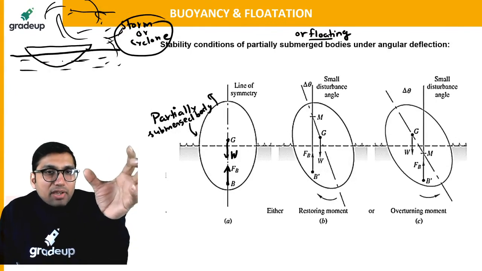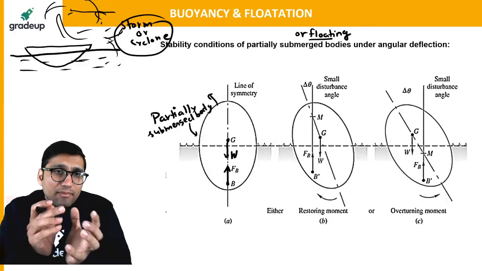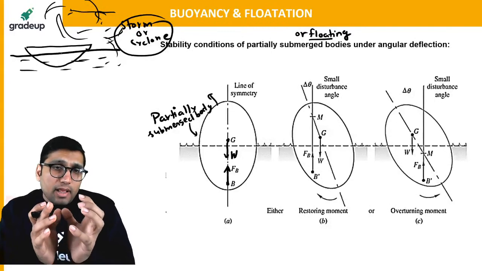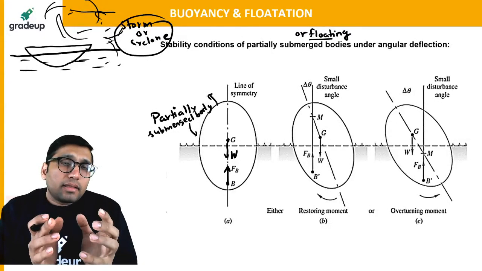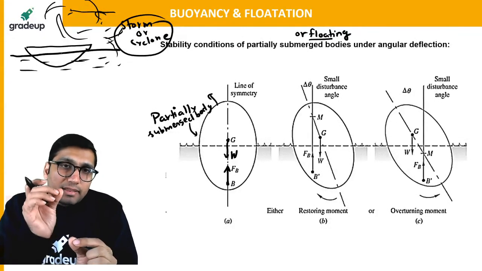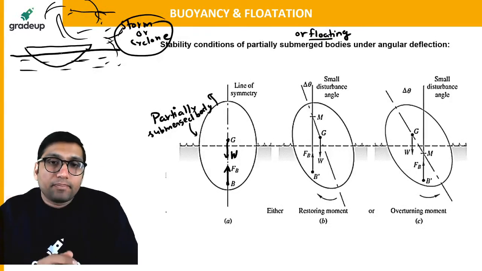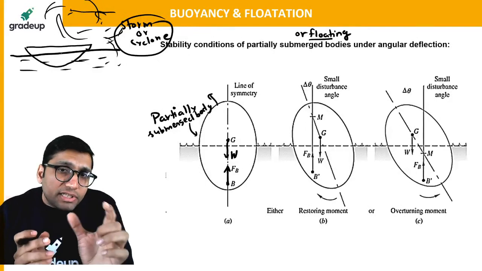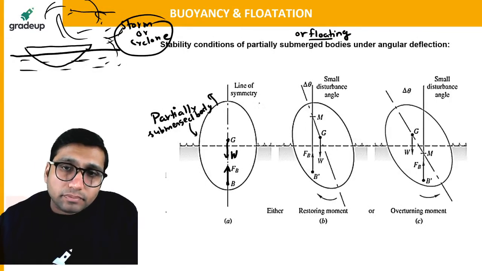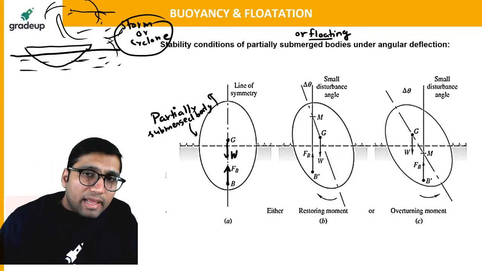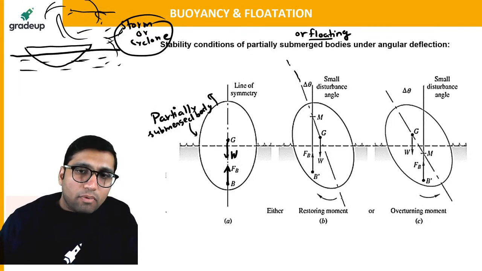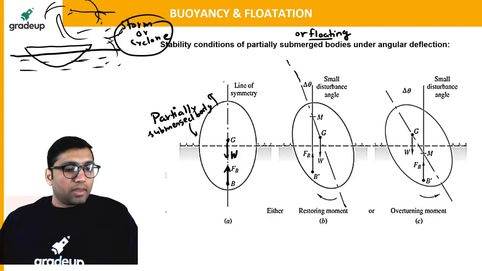This ship will have a minor displacement. Let us say there is a small sea storm in the ocean, and because of that the ship has a small angular displacement or angular tilt. So it will have a small oscillation or small disturbance. So let us say the body has got tilted by a small angular displacement.